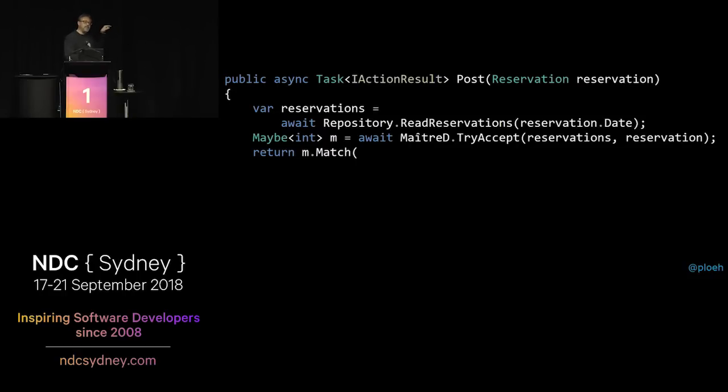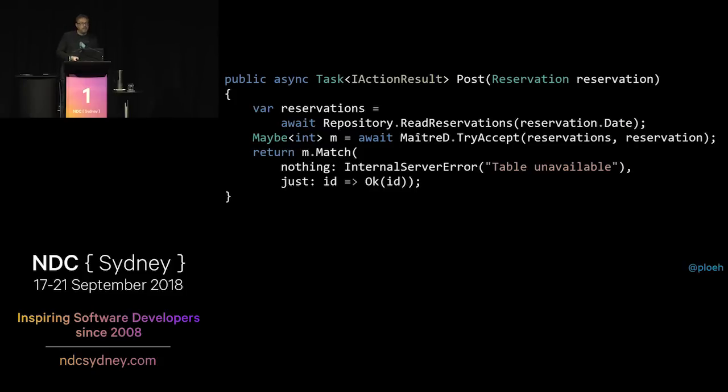Remember, match is actually a generically typed method. So the inferred generic type here is IActionResult. That means I'm just going to match on whatever is inside of that maybe, and in all the different cases that I need to cover, I need to return an action result. So in the nothing case, I'm using named arguments here, I'm just going to return internal server error, because that's an IActionResult that represents 500 Internal Server Error. And in the just case, I'm going to write a little lambda expression that receives the integer that was inside the maybe, and I'll call OK with that integer. So that looks pretty neat.